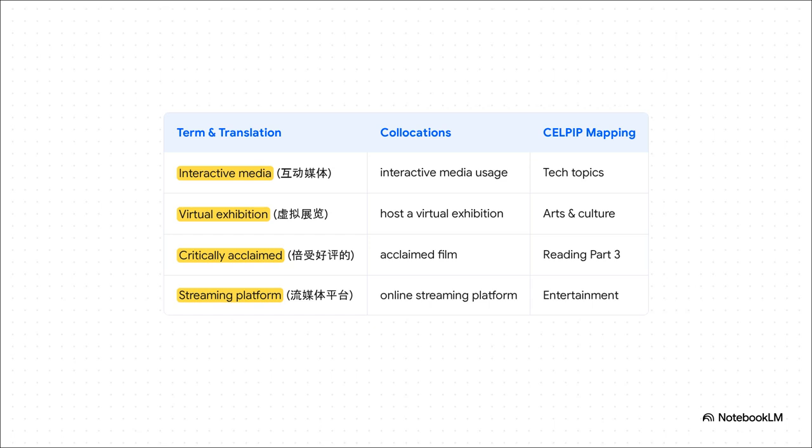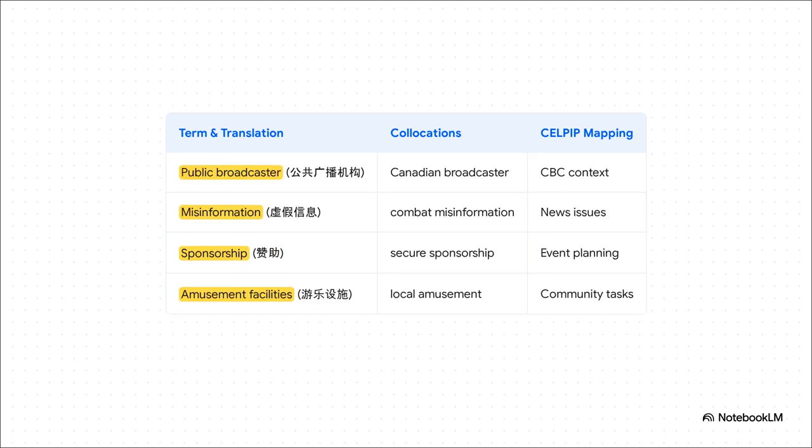I really want to point out critically acclaimed here. This is an elite compound modifier. Recognizing and understanding this term is totally vital for comprehending reviews or cultural articles in Reading Part 3. And here we are, the final 4 terms of our 55-word sprint.